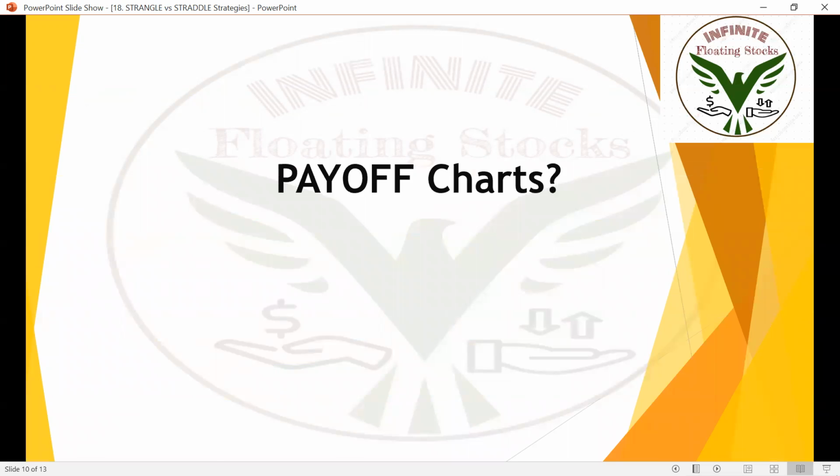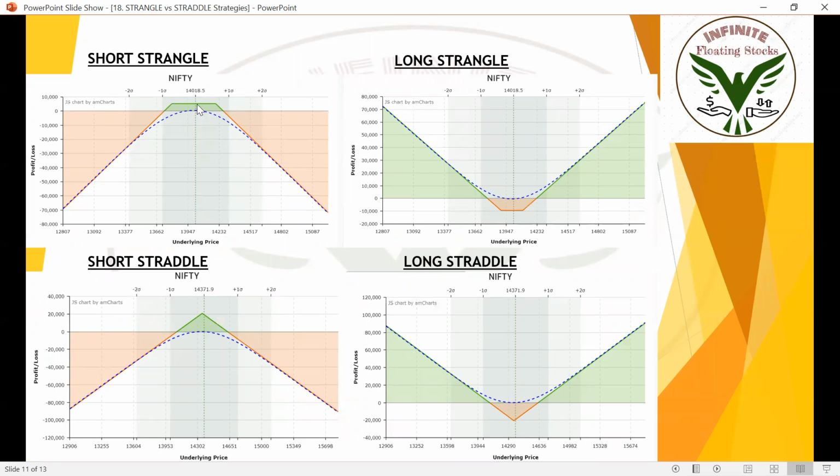Payoff charts I just showed you. For short strangle, this is how the payoff diagram looks. We need the market to stay in this range only for us to be in profits. Short straddle is similar, but the edge will be sharp here. It looks like a pyramid. So the conditions are the same. We need a sideways market. We need a less volatile market. We need the market to stay in that range only for us to be in profits. You can identify break-evens from the payoff chart. All right. So that's about short strangle and short straddle.